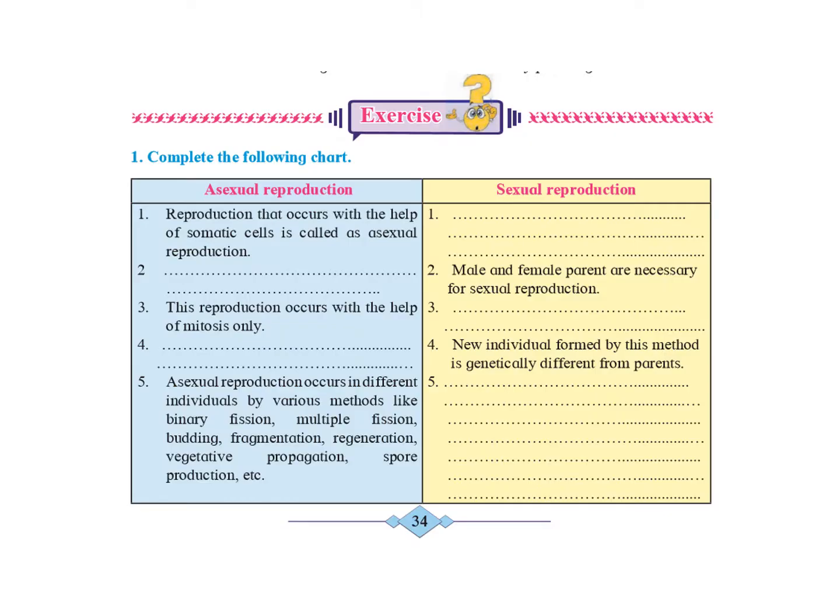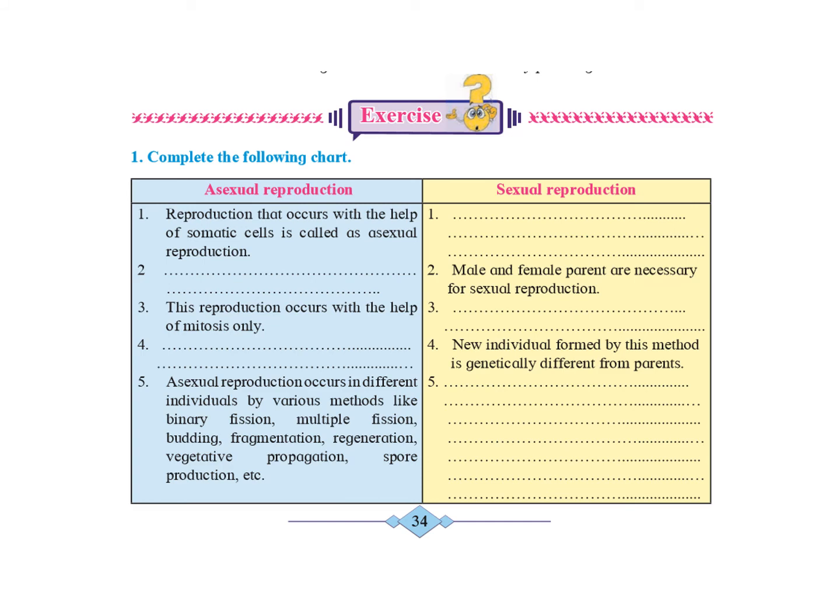The first question is: complete the following chart. This is like a difference between asexual reproduction and sexual reproduction. The first point given is: reproduction that occurs with the help of a somatic cell is called asexual reproduction. On the right hand side, the first point is: reproduction that occurs with the help of two germ cells is called sexual reproduction.